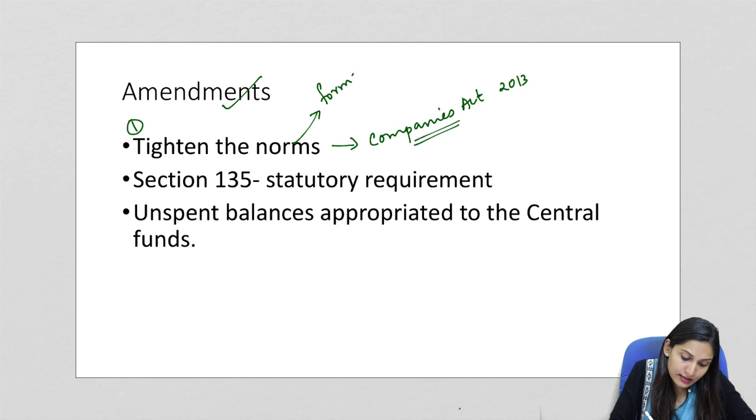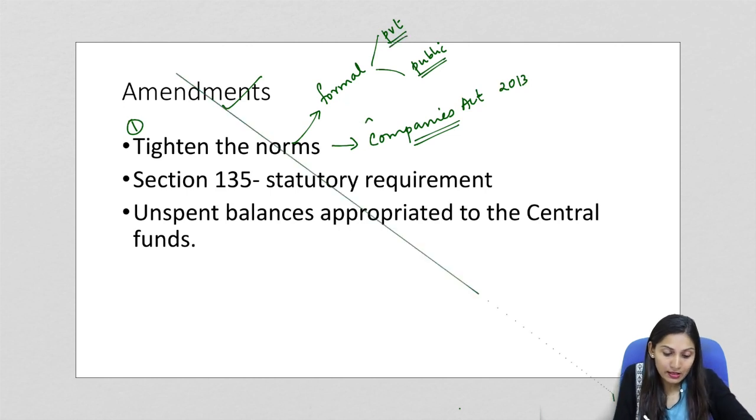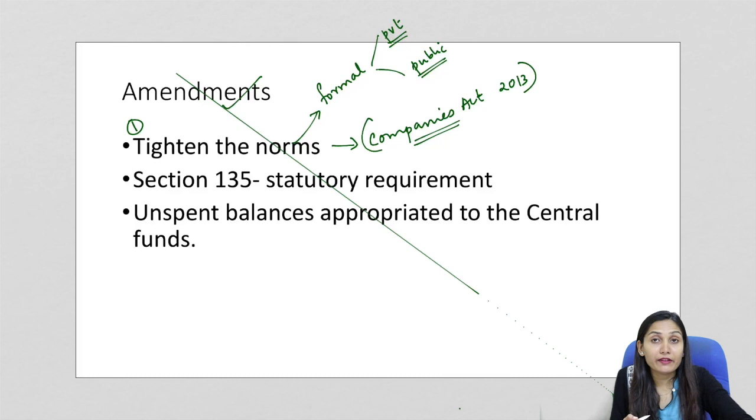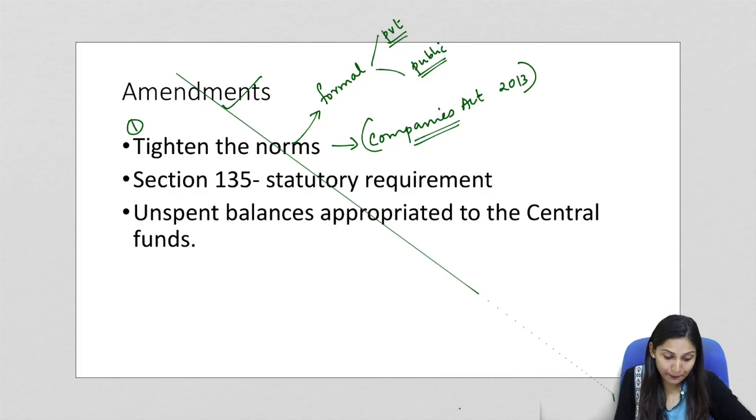So the Companies Act is applicable to the formal sector, both in the private sector and in the public sector. So for both public and private sector, this is applicable. And by amending the Companies Act, the government will tighten the norms under CSR.